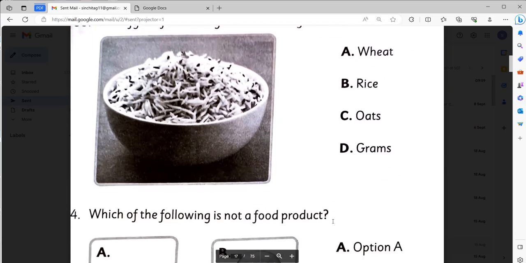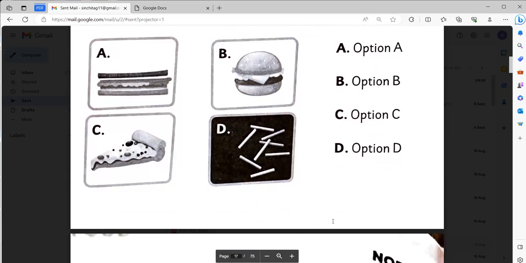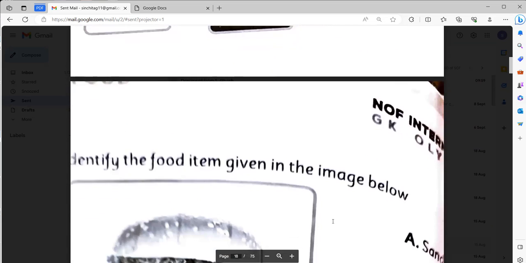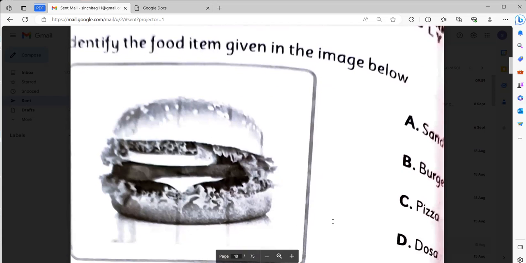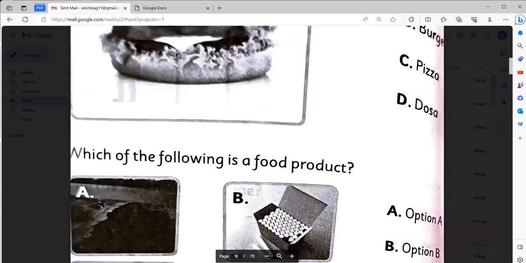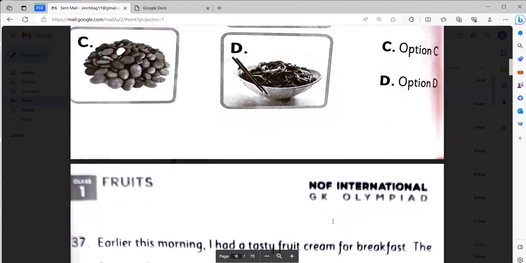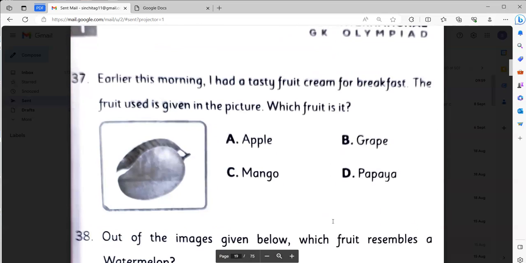The next one, which of the following is not a food item? It will be again D. Option D. Okay, the next one, identify the food item given in the image below. It will be burger. The next item, which of the following is a food product? It will be number D, option D. These are noodles.